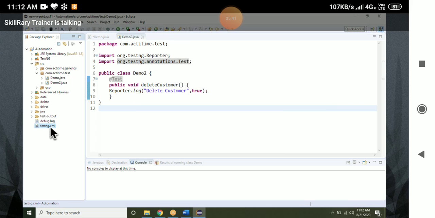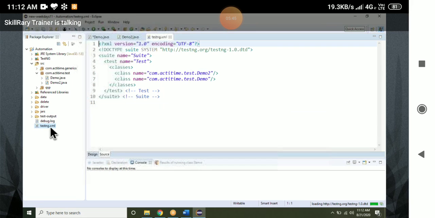Now I want to execute both the classes. Now I can execute. This is nothing but batch execution. See, demo to demo, both are executed. It will execute both the test cases.